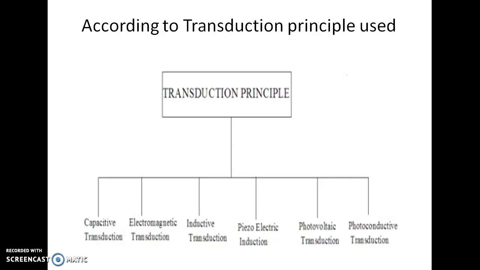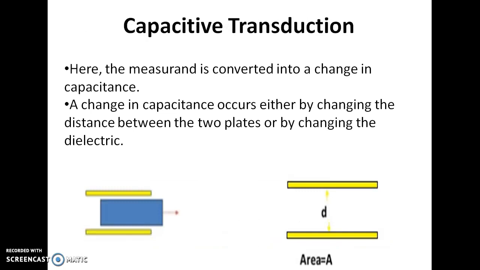According to the transduction principle used, we have different types of transducers. First one is capacitive transduction, electromagnetic transduction, inductive transduction, piezoelectric transduction, photovoltaic transduction, photoconductive transduction. First one is our capacitive transduction.